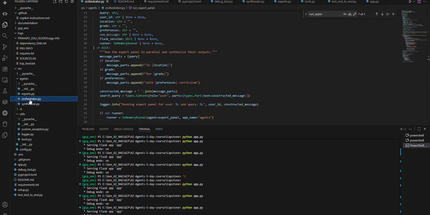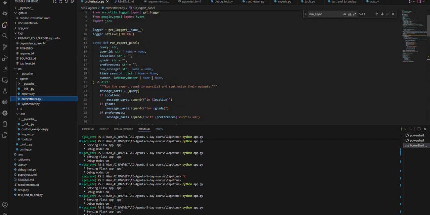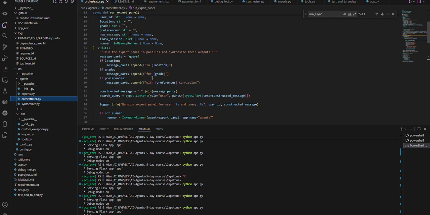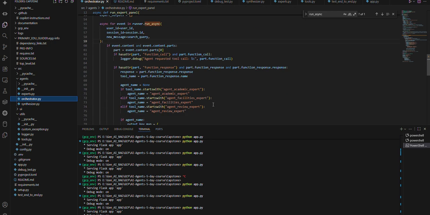We have an orchestrator which gets the different details from different LLMs. For example, one expert gives facilities-related details, another expert gives academic-related details, and this orchestrator combines those results and then navigates them to our Gemini model for summarizing them and sending it to the user.